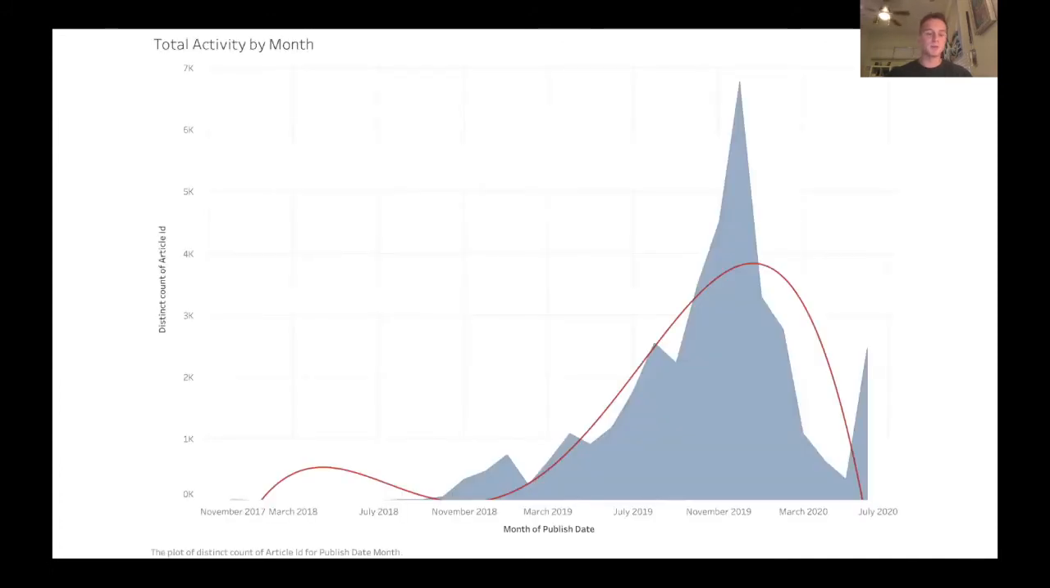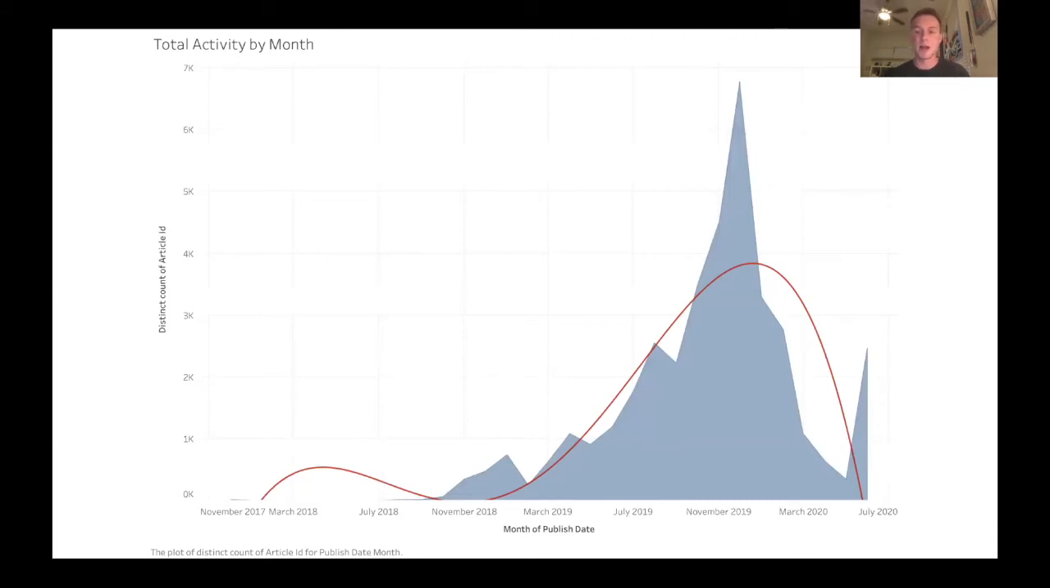So here's the first graph that we have, and this depicts the overall activity of Russian trolls by month. This is done by counting the number of article IDs that show up within the data set. And this is a distinct count, so in case there were any repeats, those won't show up. And then the trend line that you see is an 8-degree polynomial, and that was just the best fit line that we could get in Tableau.